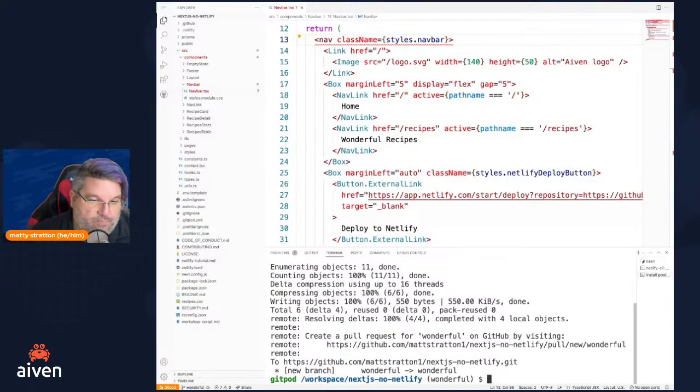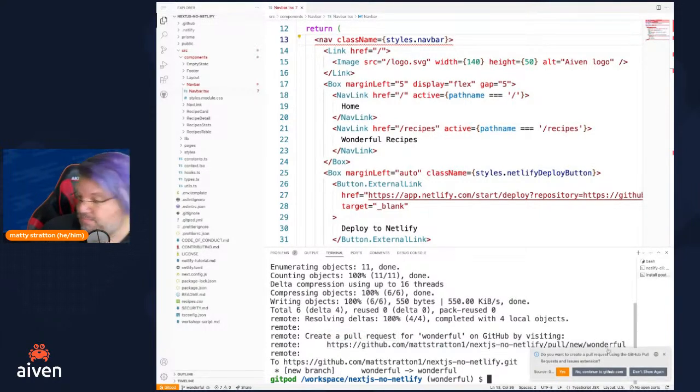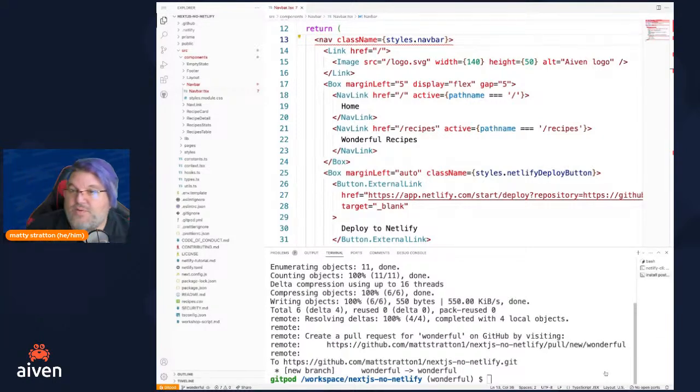Now, GitHub is helpful and it says, cool, I'm assuming you probably want to create a pull request for this change that you made. So you can go ahead and click on this URL and just go right there. I just go ahead. Don't be fancy.